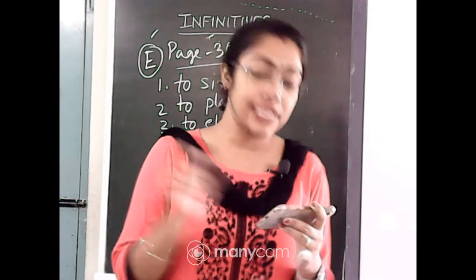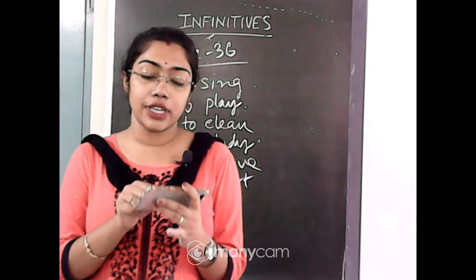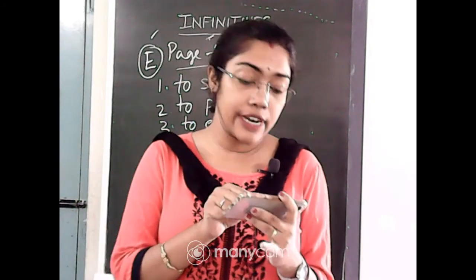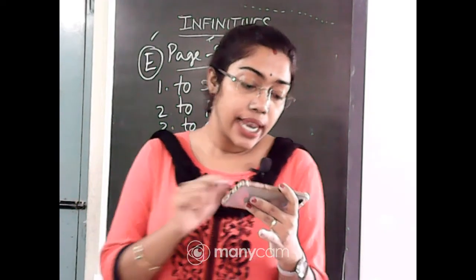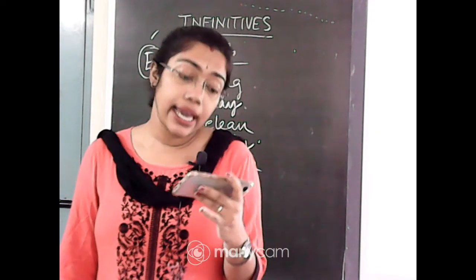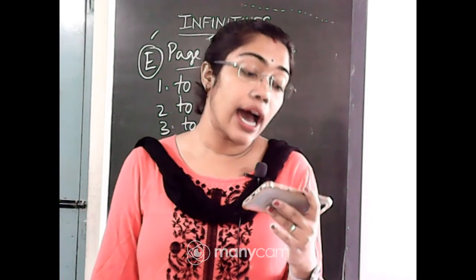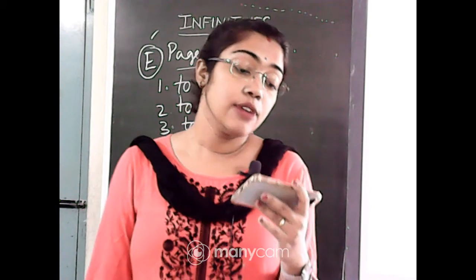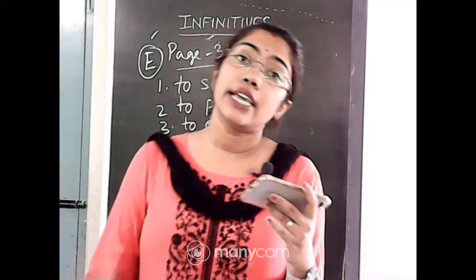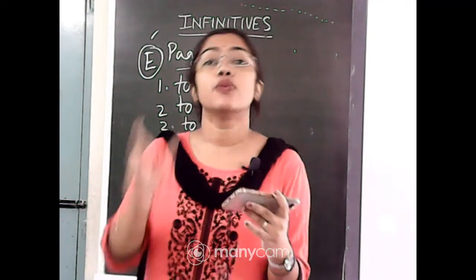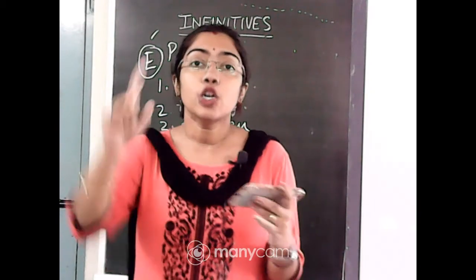So, these are the basic types of verbs which we use normally in front of infinitive. There are others also like beg, help, want, would like, would prefer, ask, expect, would hate, would love. These kind of main verbs we use before using the to infinitives.